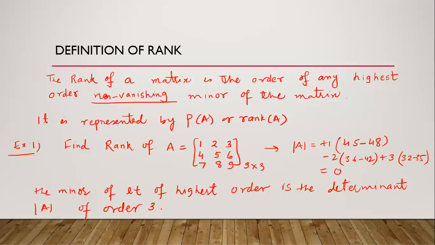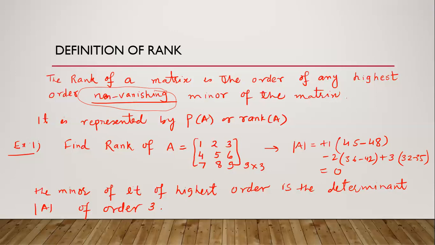It means its highest order minor, here the determinant, is vanishing, but we are interested in a non-vanishing minor. That must be non-zero. Now we will check for 2 cross 2 minors. If we are able to find a minor of 2 cross 2 that is non-vanishing, then we can claim that the rank of this matrix is 2.